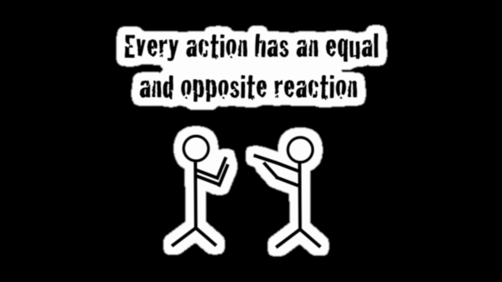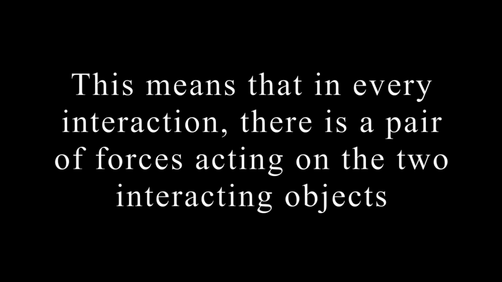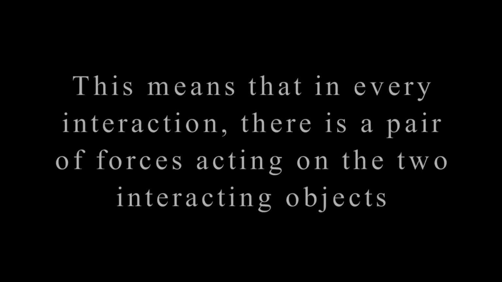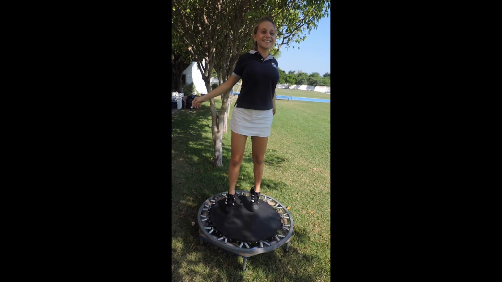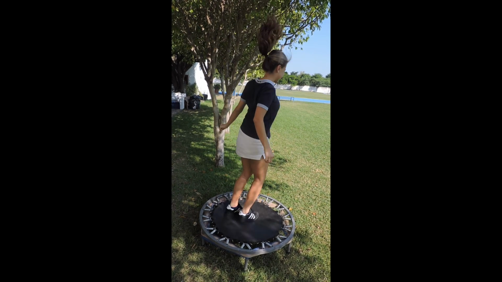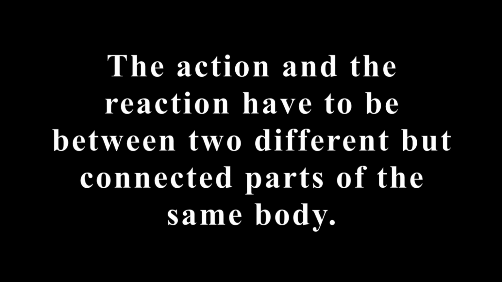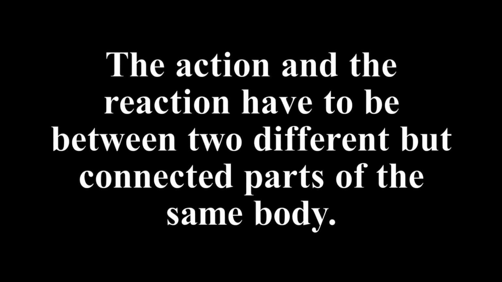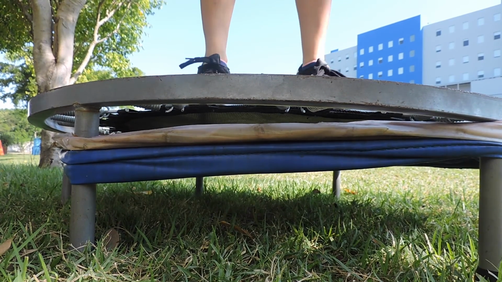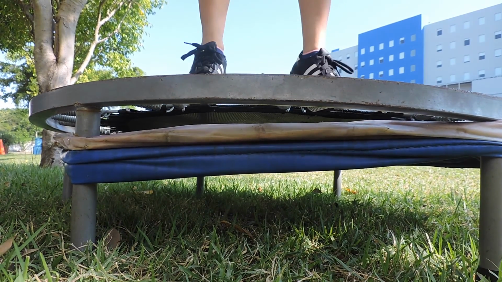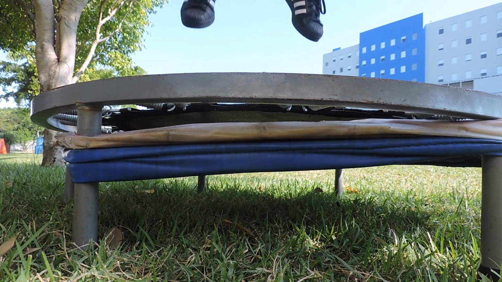Newton's third law states that for every action, there is an equal and opposite reaction. In the case of a trampoline, a body is freely suspended in a space and is not in contact with anything else. In this case, the action and the reaction have to do with two different but connected parts of the same body. When you push down onto the trampoline, Newton's third law says that an equal and opposite reaction pushes back. This is where you get the bounce.